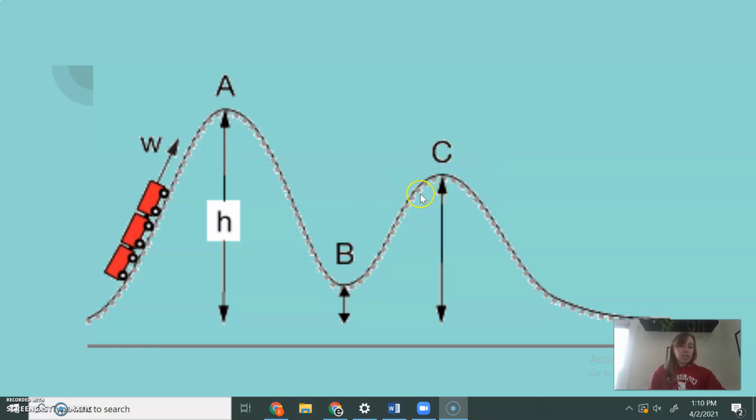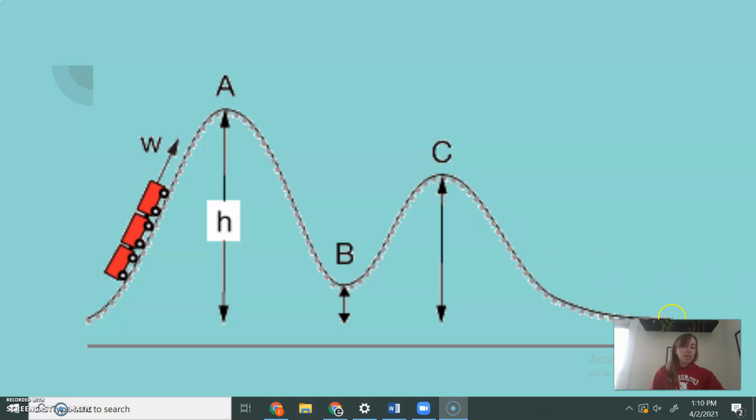So there's a lot of potential energy here, a little bit of kinetic, and then it goes back down the hill. It's losing a ton of potential energy here, gaining a lot of kinetic. Now the question here is that as it starts to flatten out, let's imagine that this is the end of the roller coaster a little bit past here. So it's going to be flat for a while as the roller coaster starts to slow down.